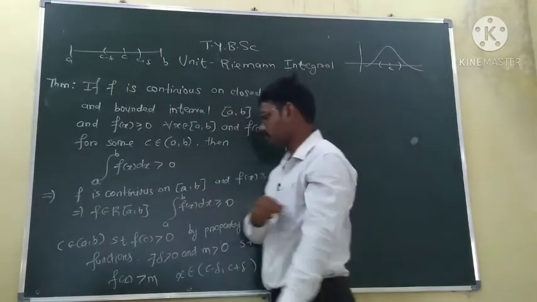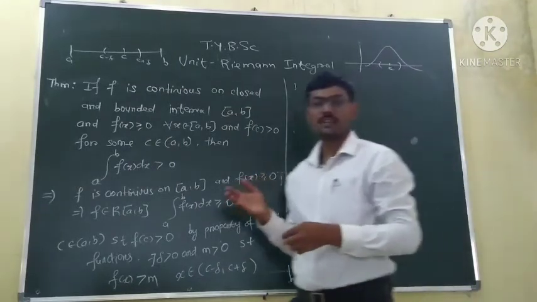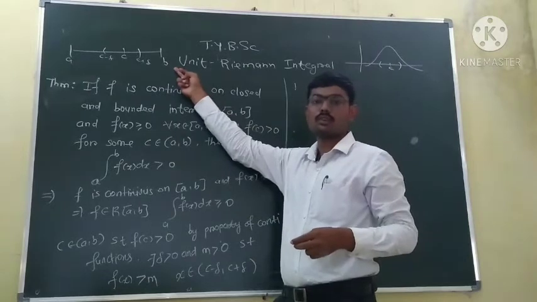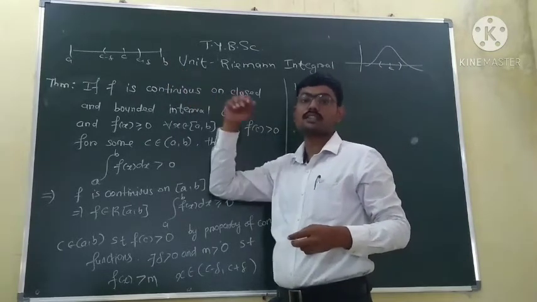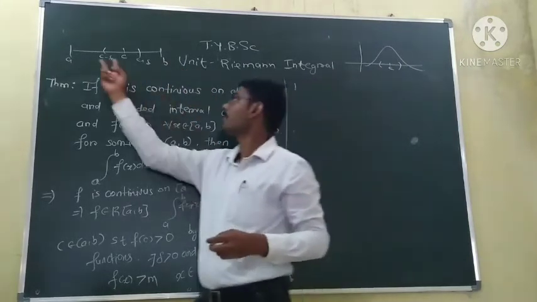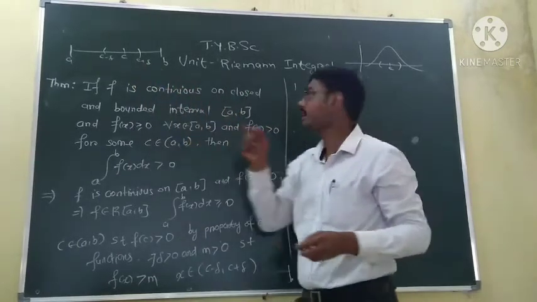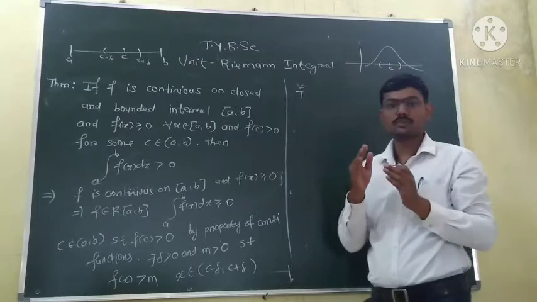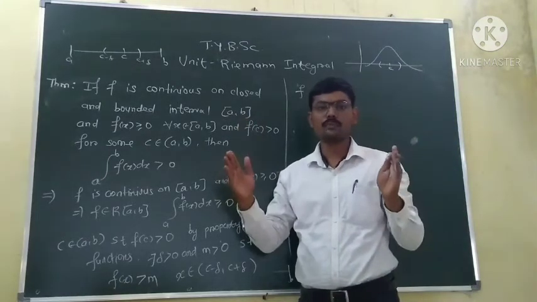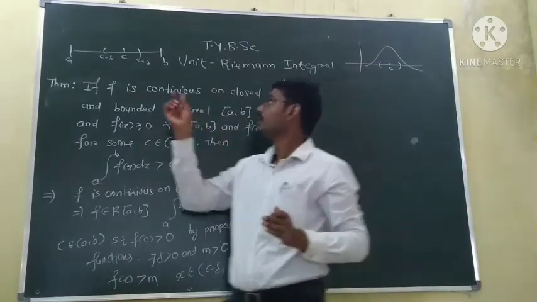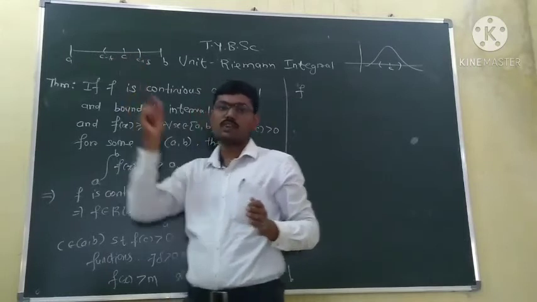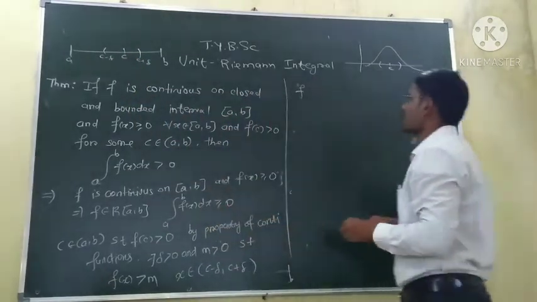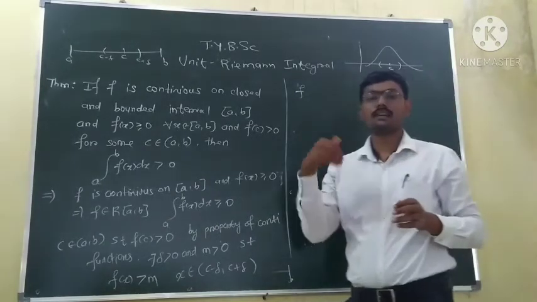Okay. So now since the function is continuous on the whole interval, the function is integrable in each subinterval. So the function is Riemann integrable. See, the function is continuous on the whole interval, then the function is continuous in each subinterval, and every continuous function is Riemann integrable.